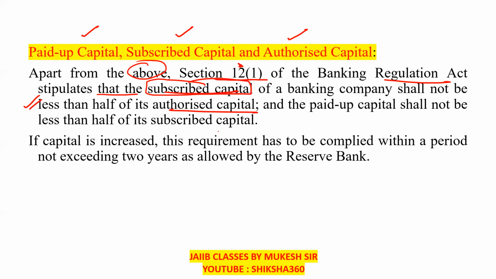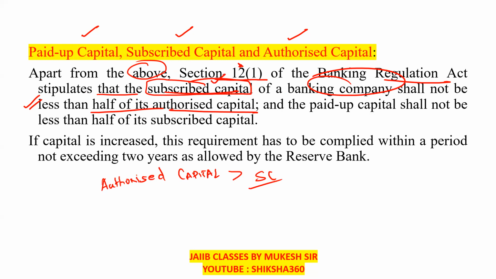Authorized capital is the highest. The subscribed capital of a banking company shall not be less than half of its authorized capital.